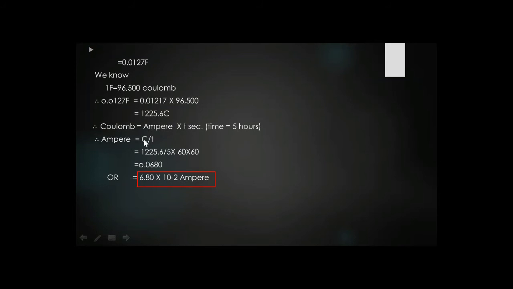What is the amount of coulomb? That is 1225.6. This is the coulomb amount. And what is the time? 5 hours was given, multiplied by 60 minutes and 60 seconds, we get the time in seconds. After dividing these two values, we get 0.0680. We can simplify by changing it into 6.80 multiplied by 10 raised to power minus 2 ampere. This is also a correct answer, but you can simplify it in this form. So this is the answer of this numerical: 6.80 times 10 raised to power minus 2 ampere.